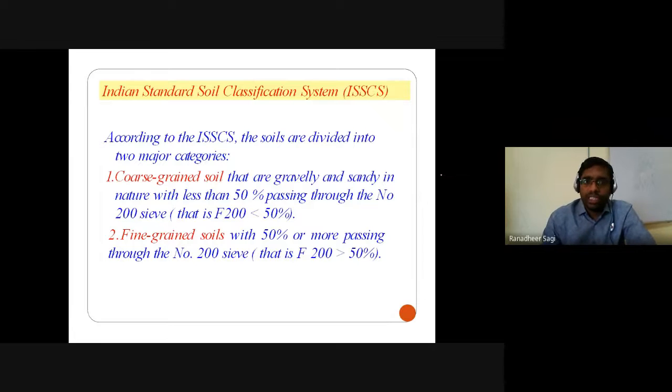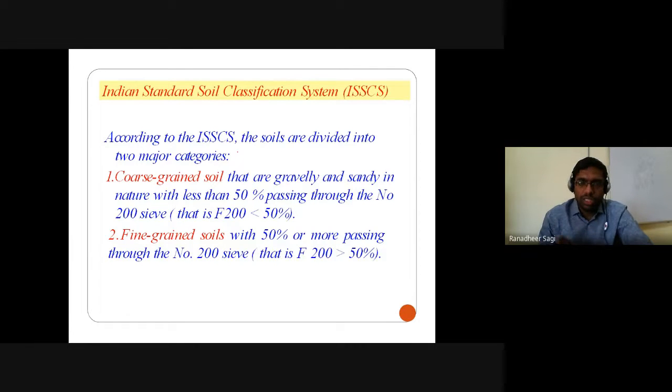So coming to the Indian Standard Soil Classification System, whatever we are going to be talking about is similar to what we have talked about in the Unified Soil Classification System. Everything more or less remains the same, apart from the classification of fine grained soil, what we get from the plasticity chart. There we are going to be understanding the subclassification of fine grained soil based on the plasticity chart. We are going to be slightly deviating from what we have understood from the Unified Soil Classification System.